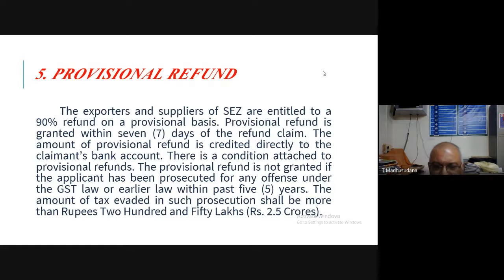It is rupees 250 lakhs, that is 2.5 crores.